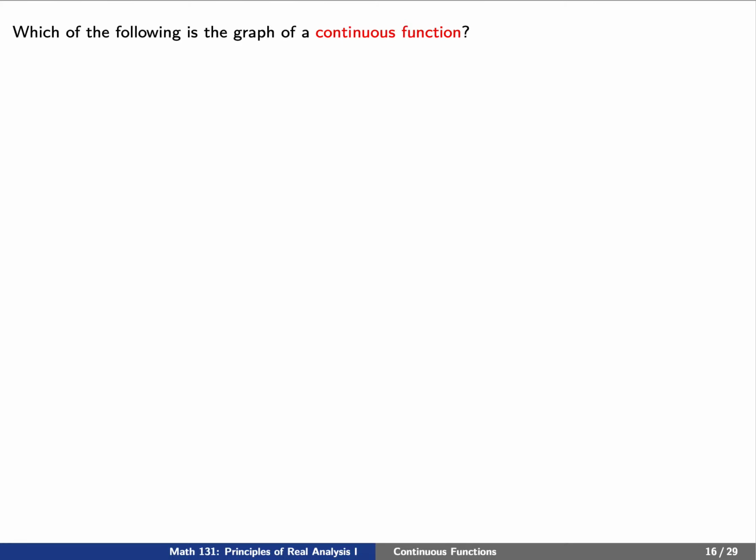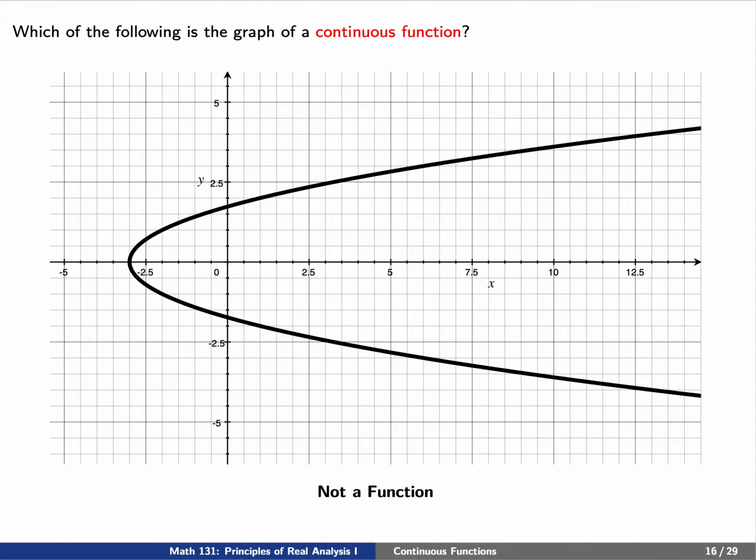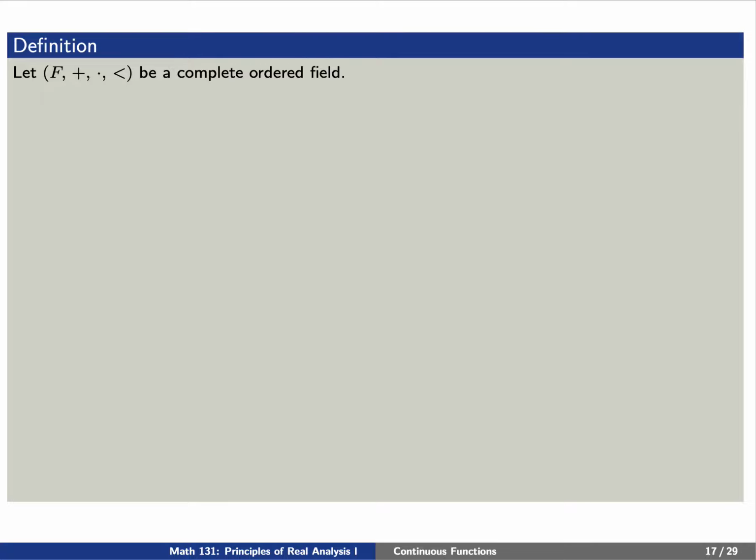And what about this last one? Although it looks like this is in one continuous piece, we see that unfortunately, this is not even a function at all. So there's no way this can be a continuous function. Let's give a more general definition. Let's say that F is a complete ordered field.